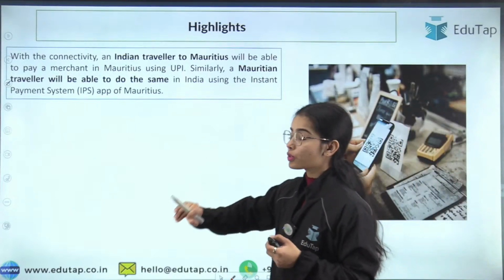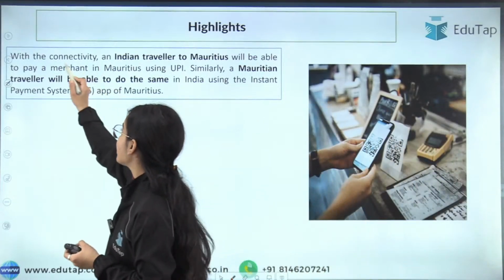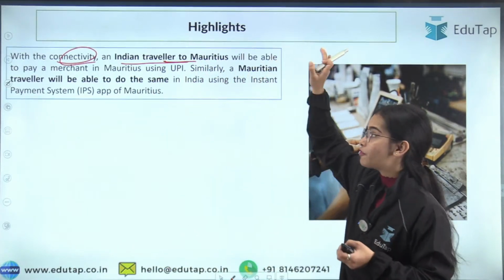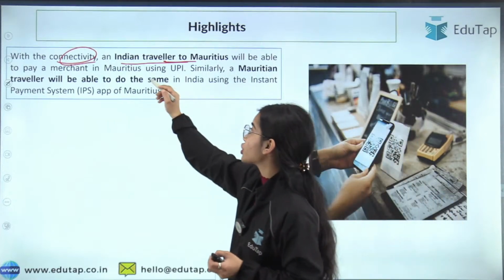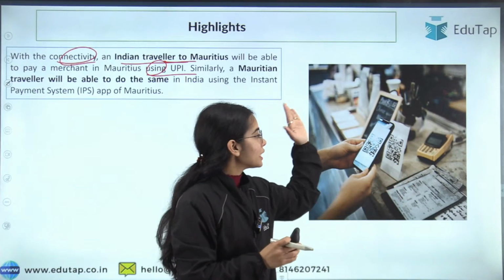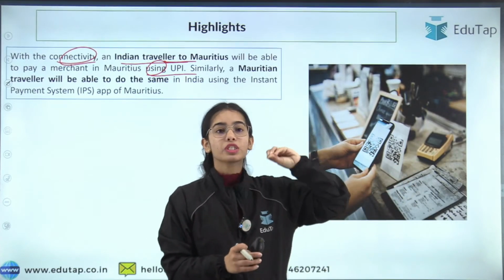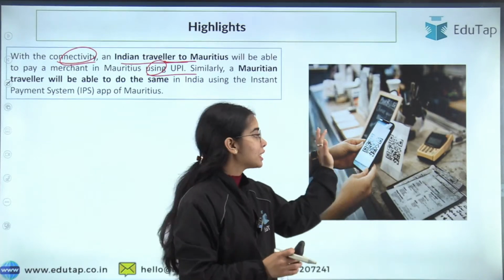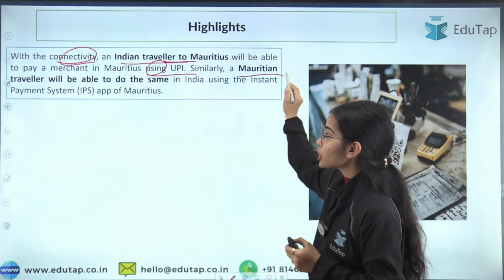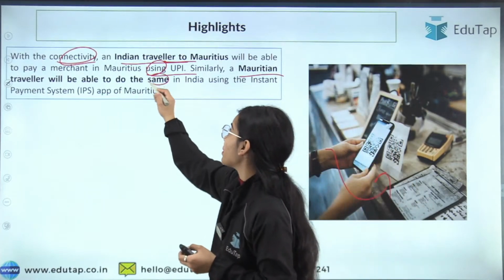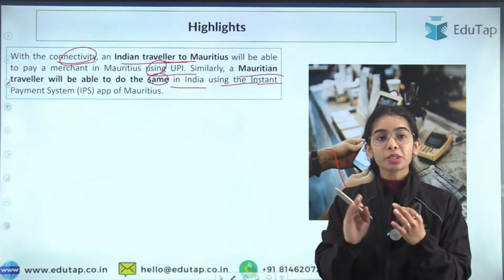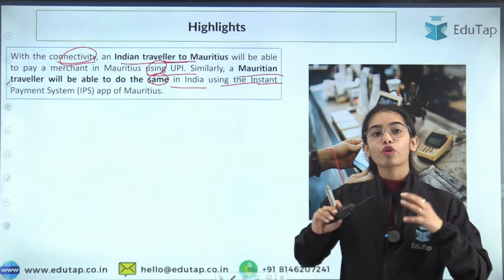Now, the highlights coming to Mauritius. So what has happened with Mauritius? With the connectivity, an Indian traveler, if he is traveling or she is traveling to Mauritius, will be able to pay a merchant in Mauritius using the UPI system, using the QR codes. The Indian people using the UPI app, using the UPI International or the UPI Global, will be able to make the payments in Mauritius. Similarly, a Mauritian traveler will be able to do the same in India using the instant payment system app of Mauritius.